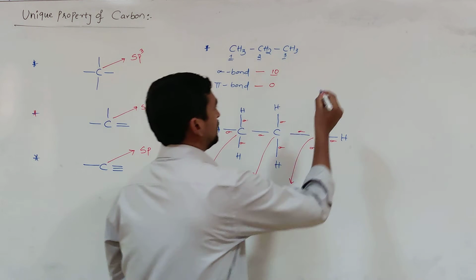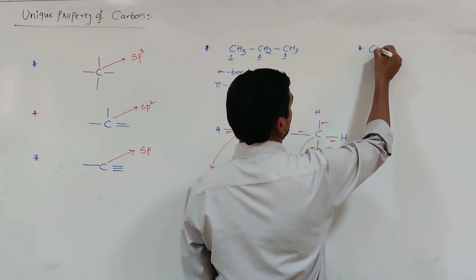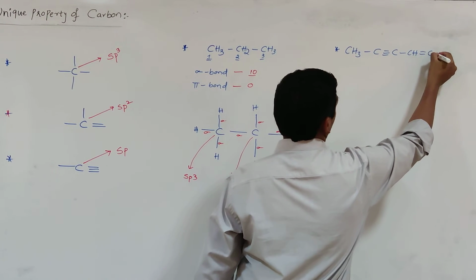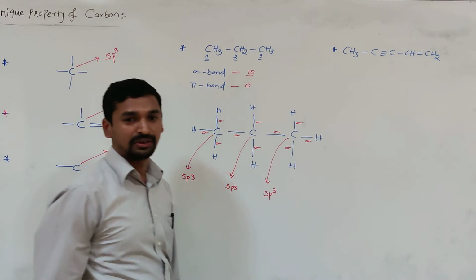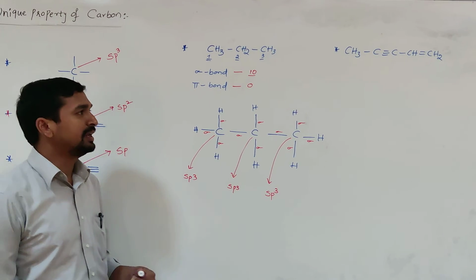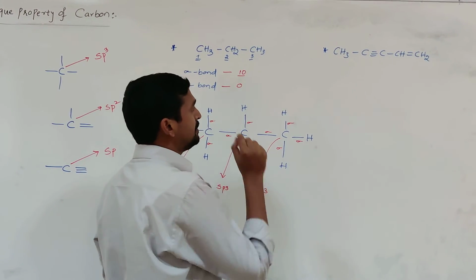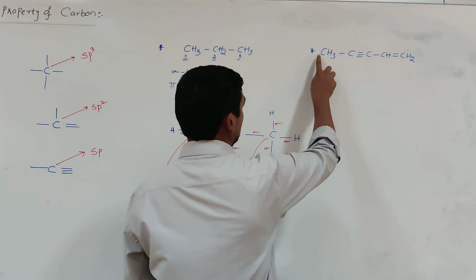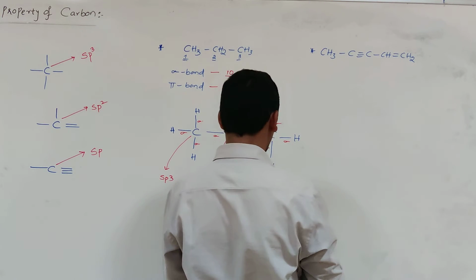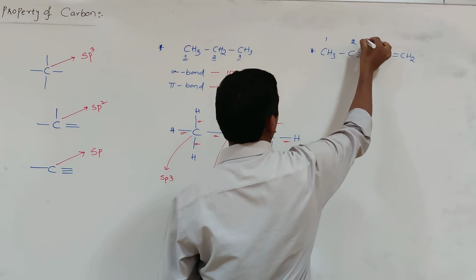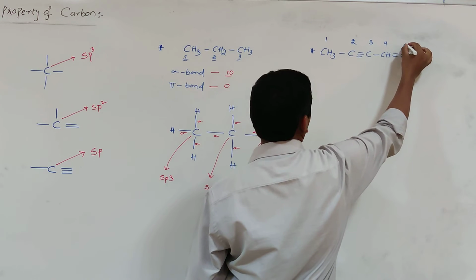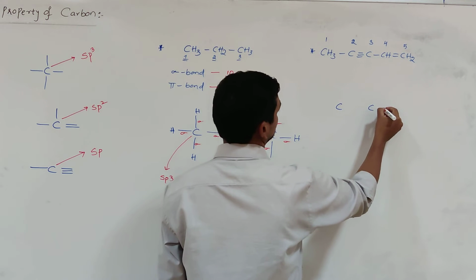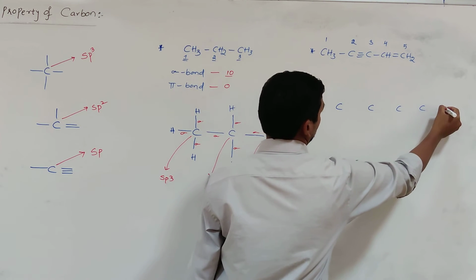I will give one more example. Let us take CH3, C, triple bond C, CH, double bond CH2. This molecule is given to you. How many sigma bonds, how many pi bonds, and what are the hybridizations of each carbon atom? First you can write the structure elaborately and label the carbons: first carbon, second carbon, third carbon, fourth carbon and fifth carbon. 1, 2, 3, 4, 5.